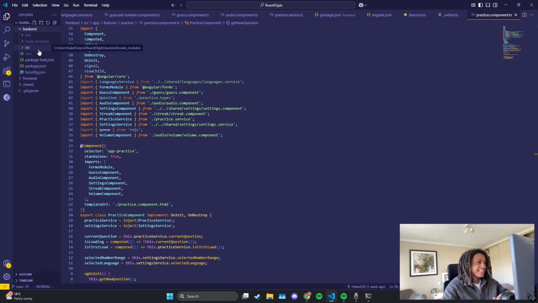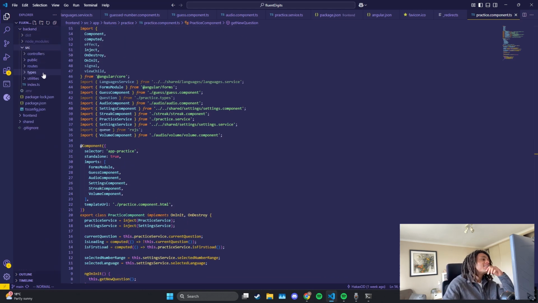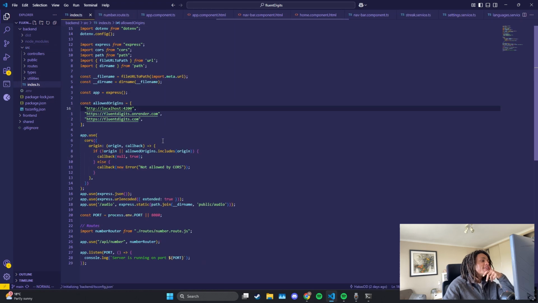Let's look at my backend. Quick, what do we have? I use TypeScript in the backend as well. Because I'm using TypeScript in the front end, might as well make it all the same, right? Hopefully my environment variables are fine, hopefully I did that right. Yeah, it looks all fine. There's nothing really to see here.